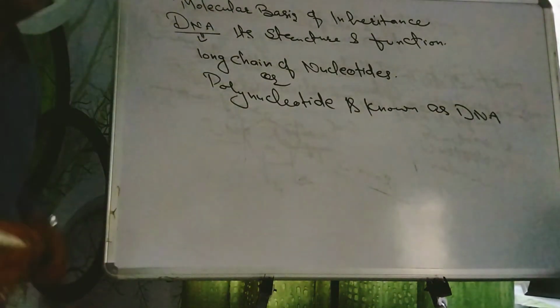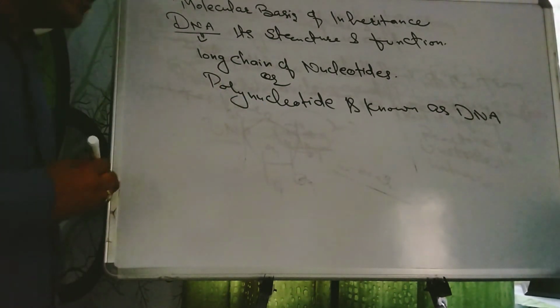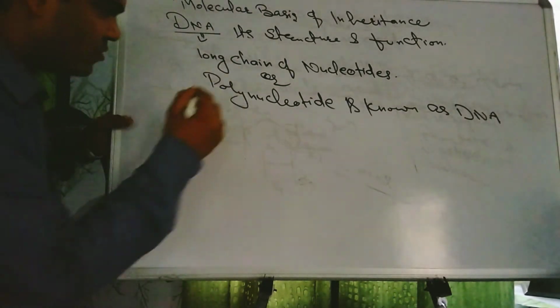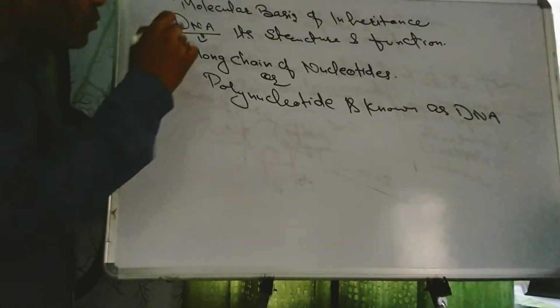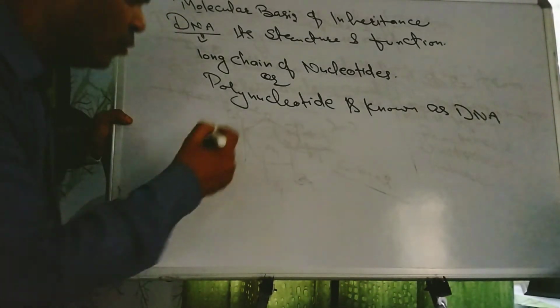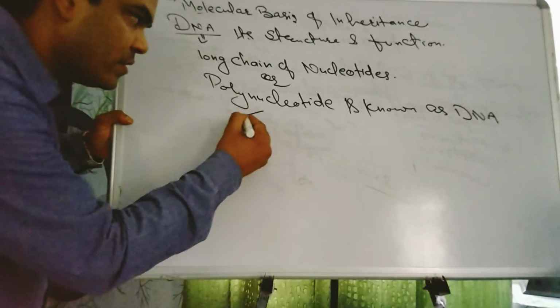Now again the question is, what is the meaning of a long chain of nucleotides and polynucleotide? So let us see. Now we are going to open its molecular structure, right? In this molecular structure, this DNA